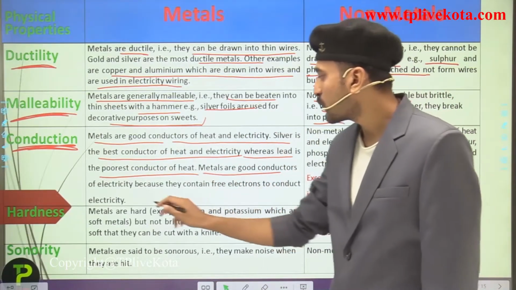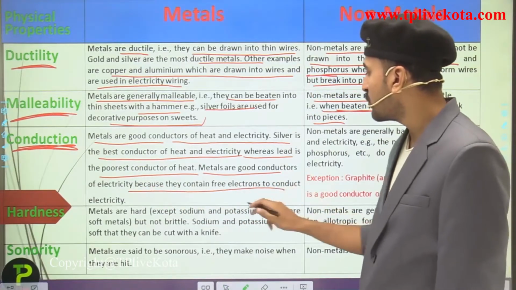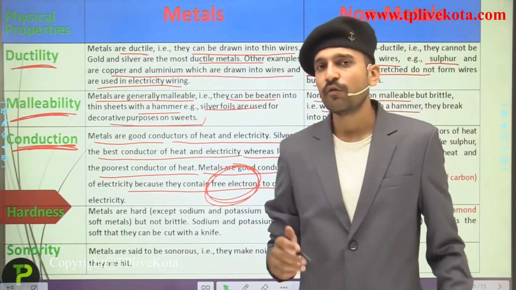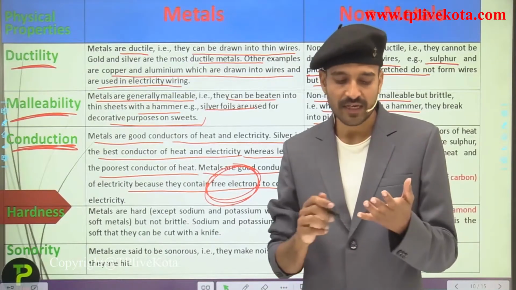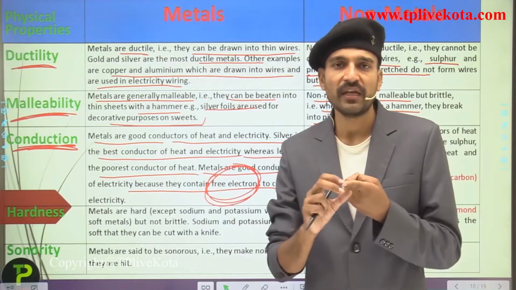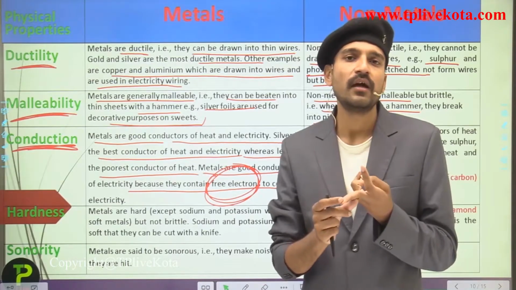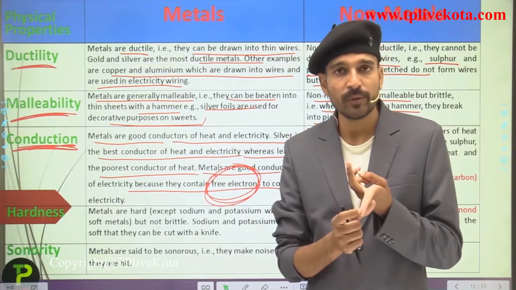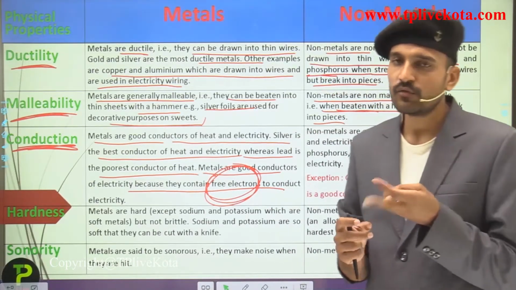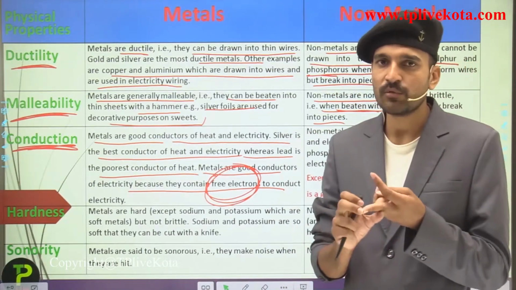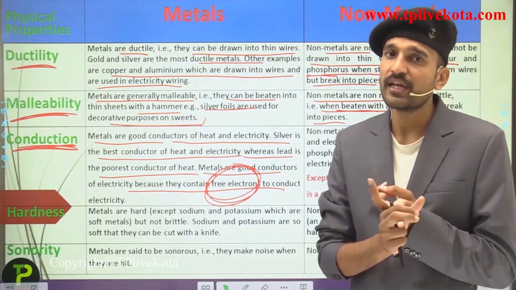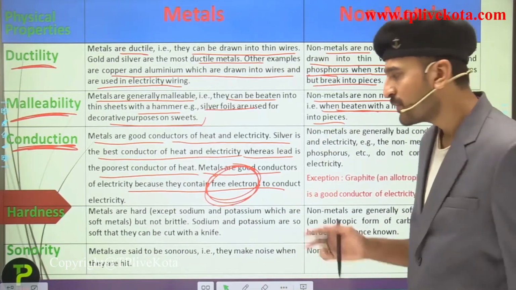Metals are good conductors of electricity also because they contain free electrons to conduct electricity. Students, I have already told you in the previous lectures that for the conduction of electricity two things are needed, either electrons or ions. That is, the electrons should be moving or migrating, or the ions should be moving or migrating. So by the movement of the ions or the migration of the electrons, electricity can be conducted.